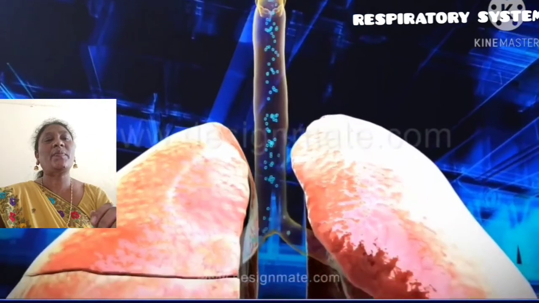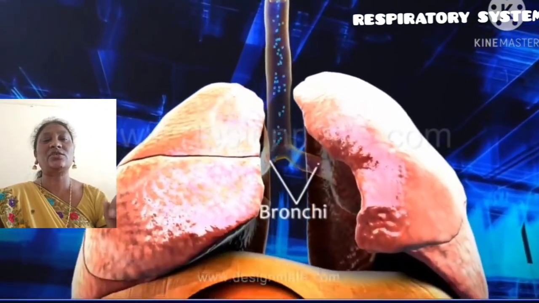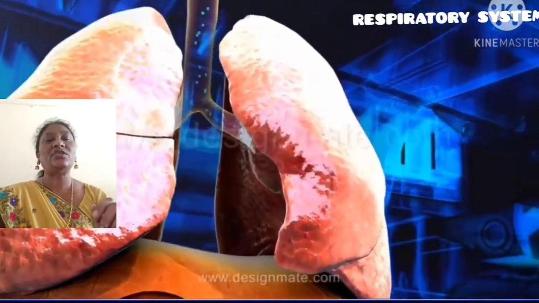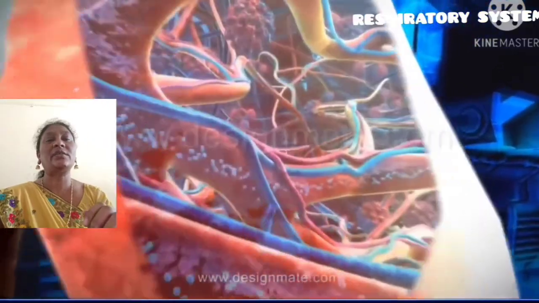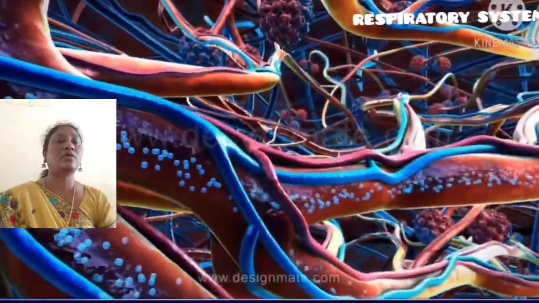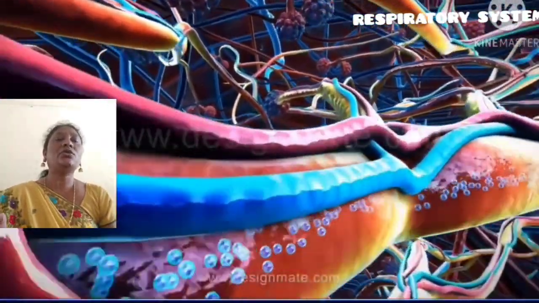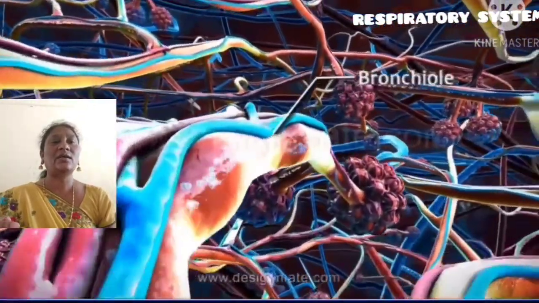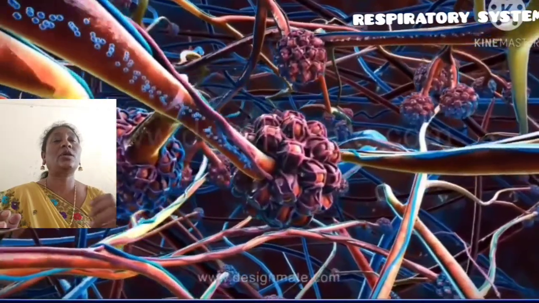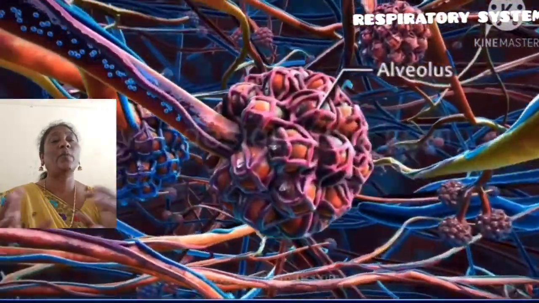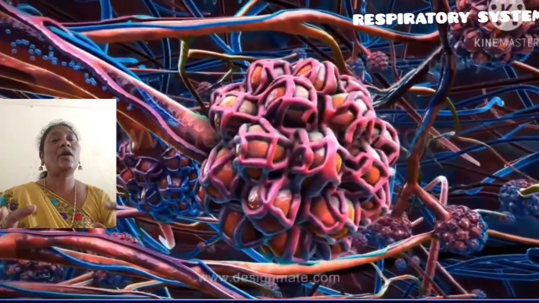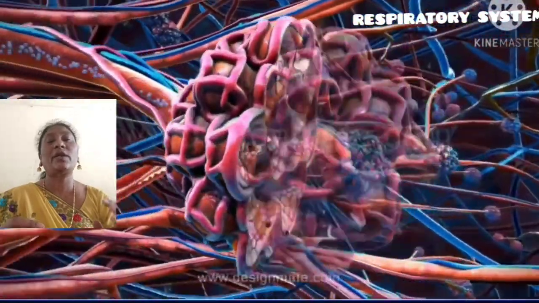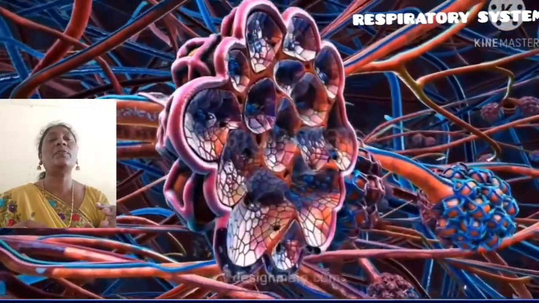So the air passes through the nostrils and reaches the air tract, and when it reaches the bronchi it divides into the left bronchus and right bronchus. Through the bronchioles the air reaches the alveolar sacs. The bronchioles are divided into many branches, and the terminal region of every bronchiole consists of unit structures called alveoli.